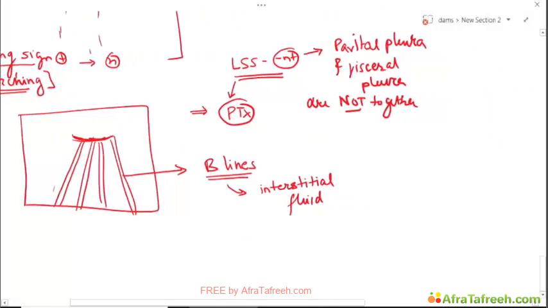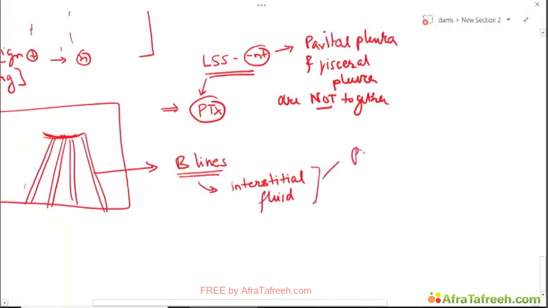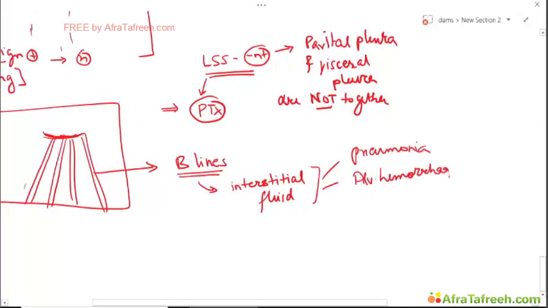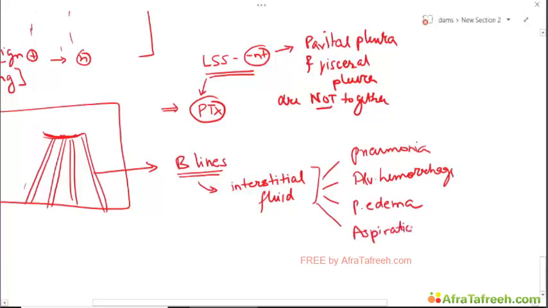It could be seen in pneumonia, in alveolar hemorrhage, in pulmonary edema, etc. A lot of aspiration, for example, can also lead to such a picture. A lot of things can lead to this kind of B lines. In case of trauma, this kind of picture is suggestive of lung contusion.